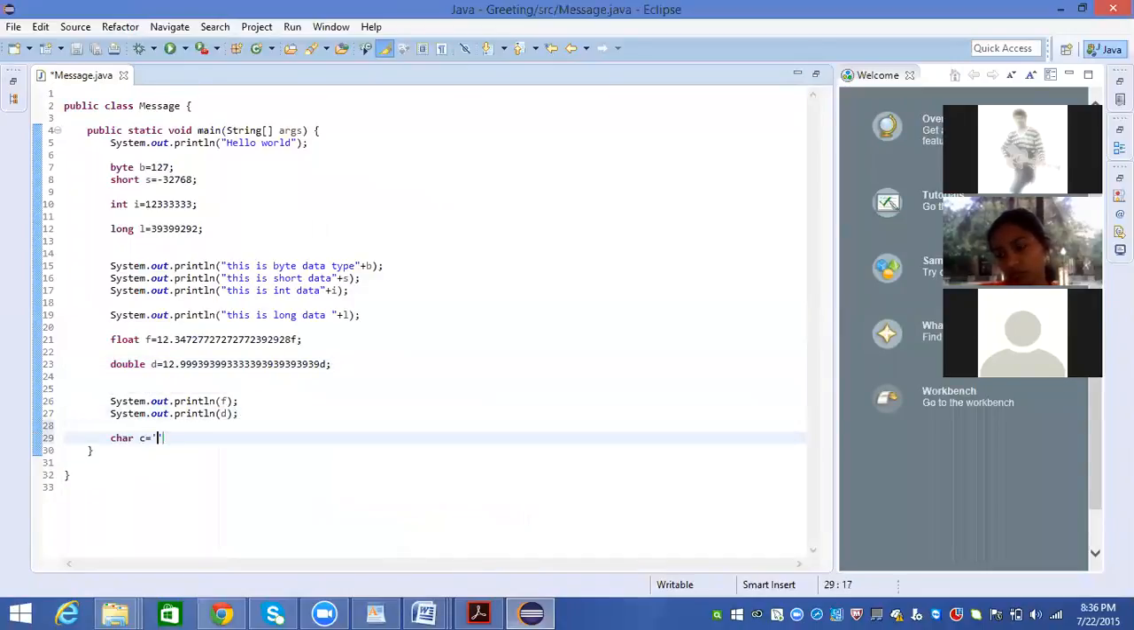Char c equal to 'a'. I try to print this output: System.out.println(c). Okay. Now let's talk about another data type called Boolean.